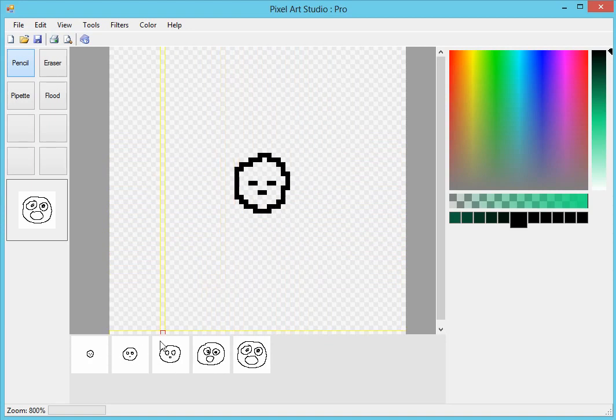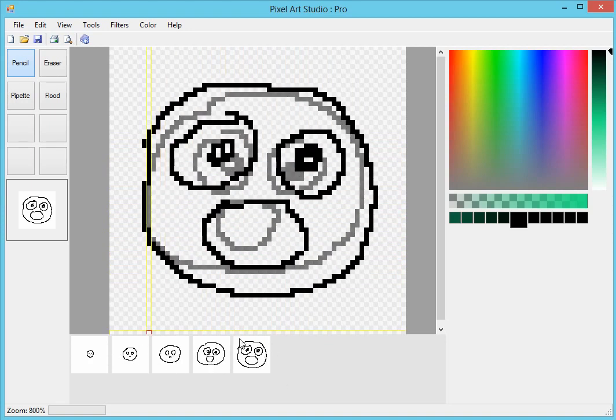I haven't added animation support yet, but this is just an idea. This is not necessarily specifically for animation. It's just a way of seeing all of the images that are inside of your project. Like I said earlier, when you create a new project, you're actually not creating the full size of the image that you want to be. You're creating the frame size.